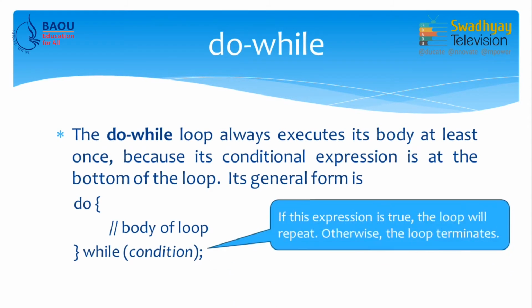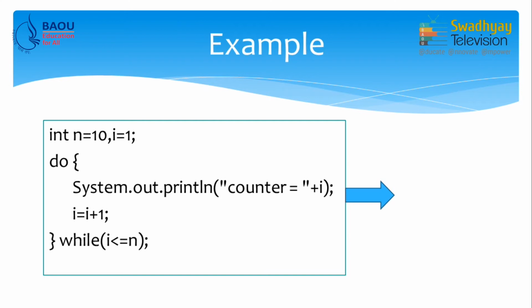As we mentioned earlier, if the condition expression is true, the loop will repeat, otherwise the loop terminates, and the body of loop may be a single statement or compound statement. Now, we take the previous example to see how these loops behave. So, here n is 10 and I is 1 and condition is at the end. So, it will directly enter into the loop and System.out.println prints counter is equal to 1, because value of I is initially 1.